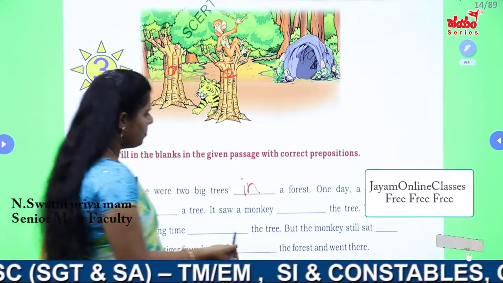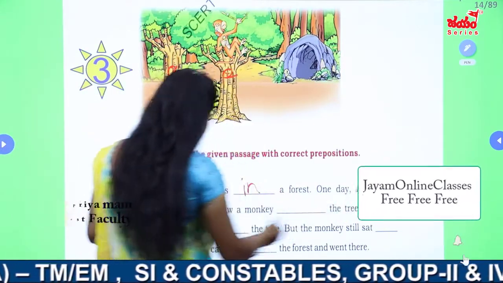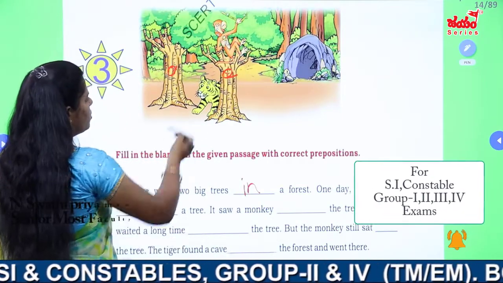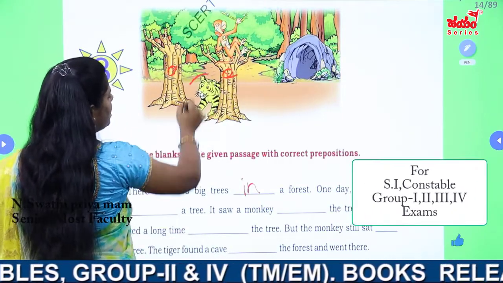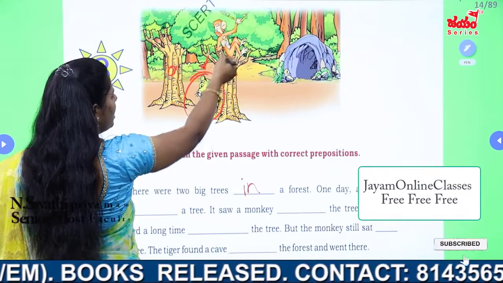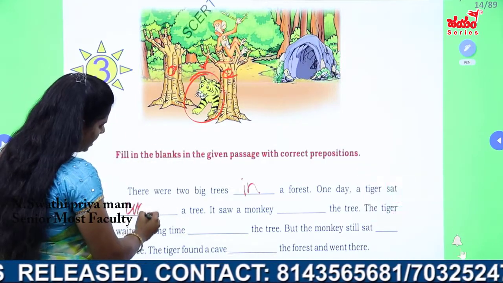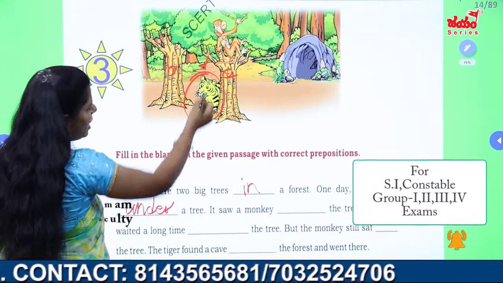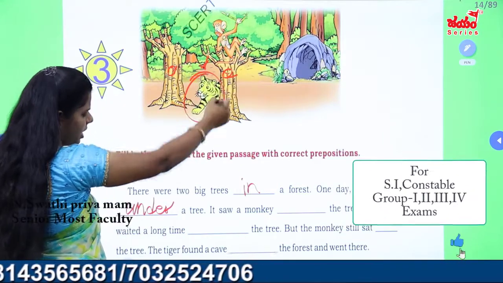Okay. One day a tiger sat dash a tree. So where is the tiger here? Here is the tiger. Dash a tree means chettu kinda, under a tree. The tiger sat under a tree. Where is the tiger in the forest? Under a tree.